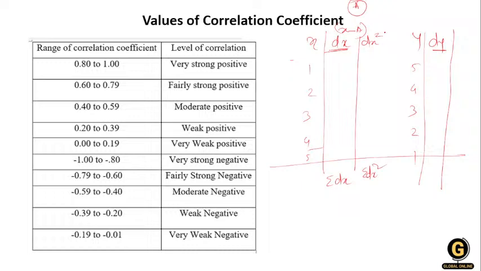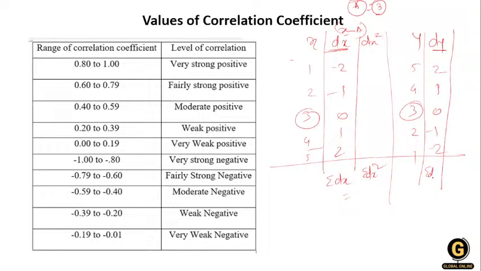Once we have completed this, how do we calculate it? I'll quickly tell you. Suppose I have assumed 3 for the x value. When we calculate the deviation, we take x_i minus what I assumed: 1 minus 3 is minus 2, 2 minus 3 is minus 1, then 0, 1, 2. Similarly for y, considering 3: 2, 1, 0, then minus 1 and minus 2. Then we take the total of that.